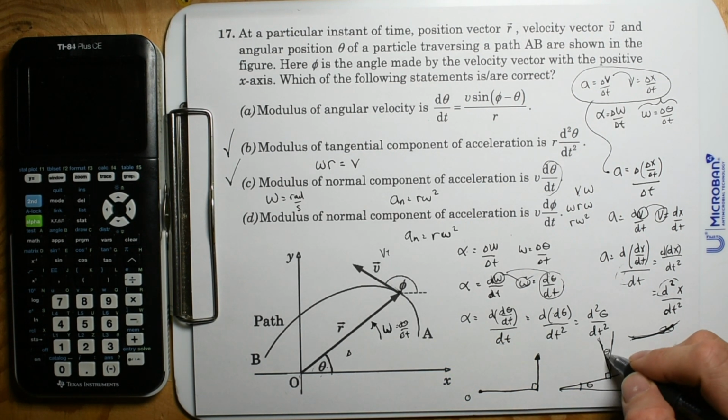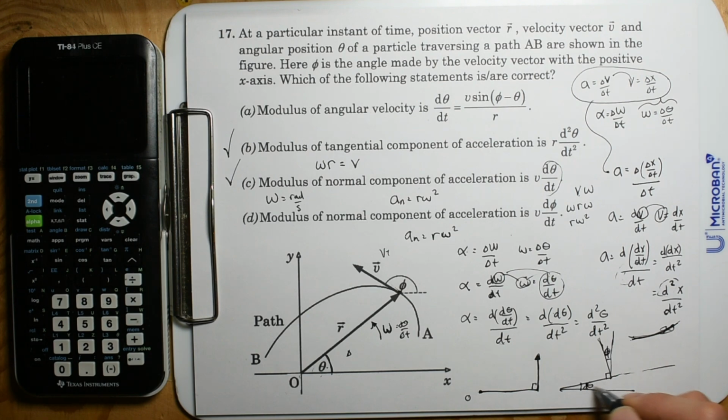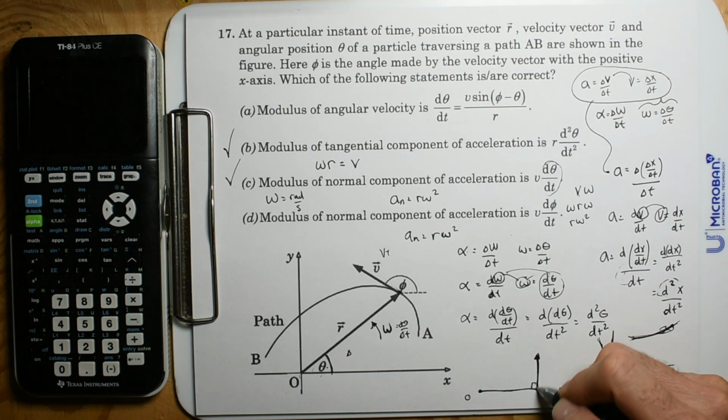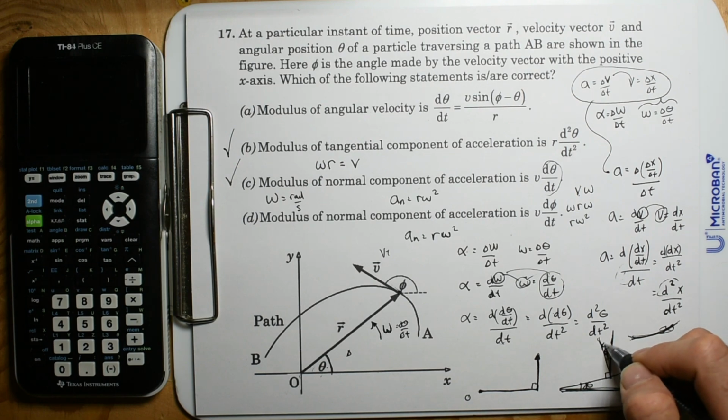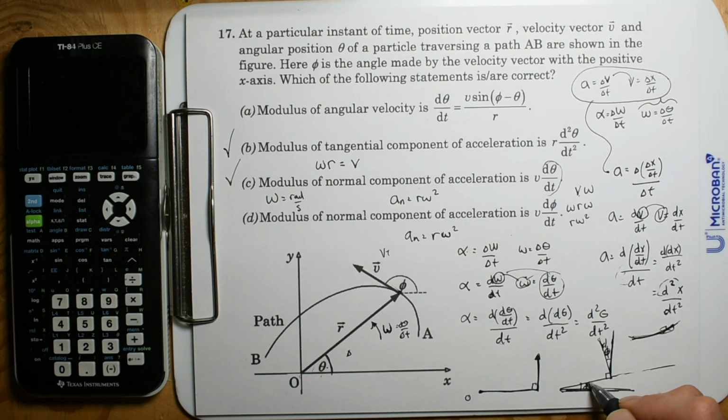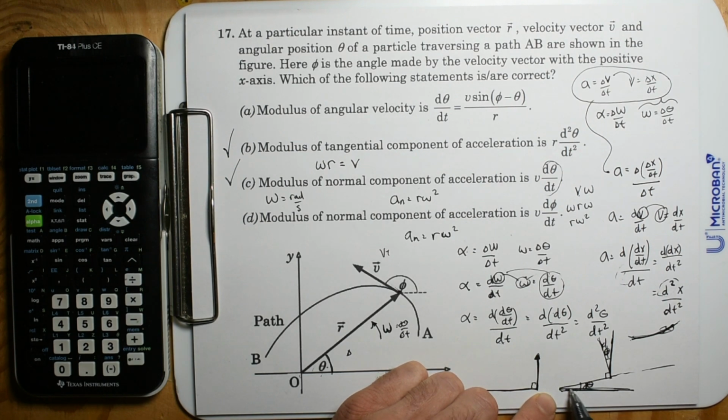But at the end of the day, yeah, if this is phi, these angles are equal. And if we're saying this is the change in the angle, phi used to be there, then this is going to be the change in phi, and this is going to be the change in theta. But I could do a Zorro: if you have something right here, just draw another line parallel to this line, and you're going to come in right there.